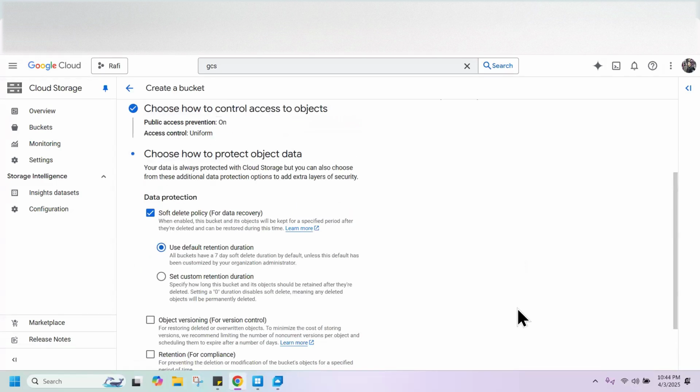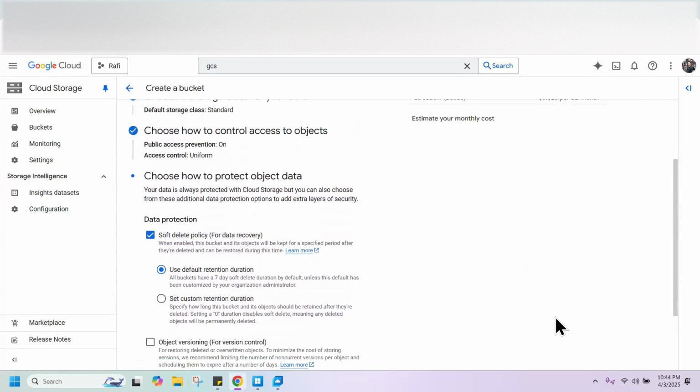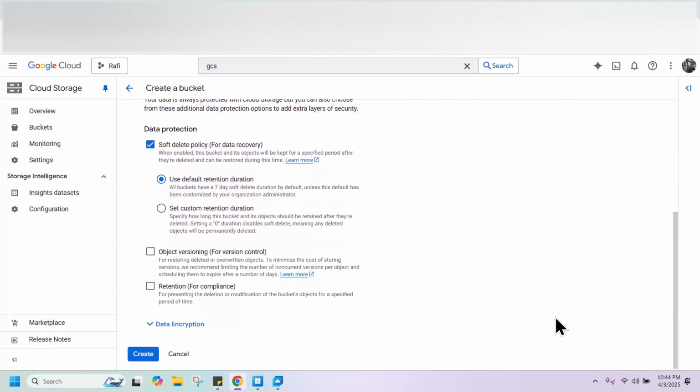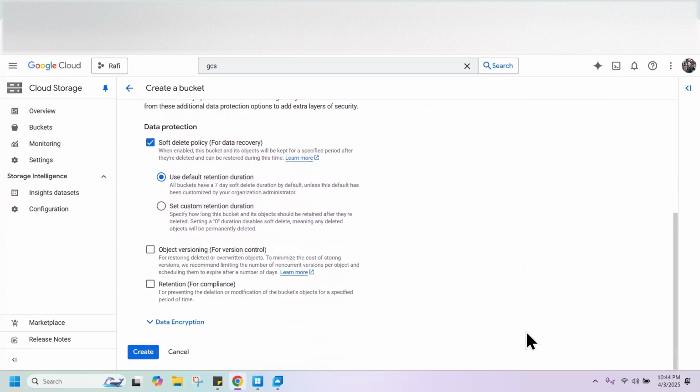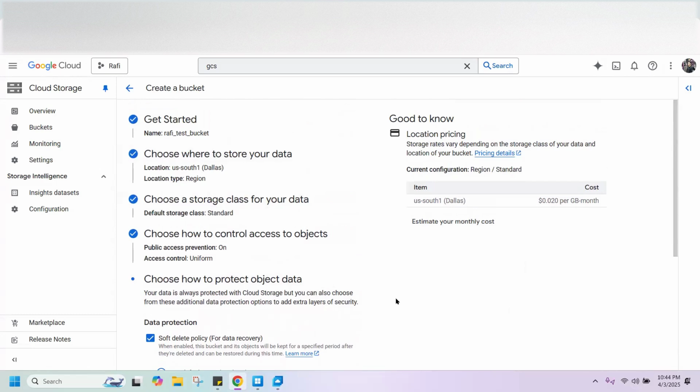Let's click on continue. Retention duration is by default, we can keep it by default and proceed ahead. Data protection is about dealing with the encryption part and some retention policy as well. After 7 days it will back up. These are the basic things this provides.